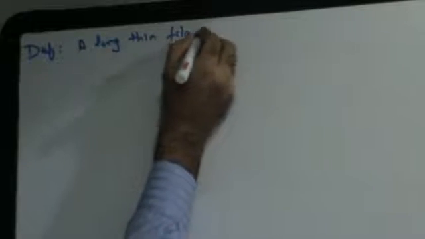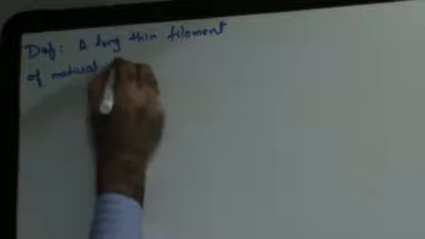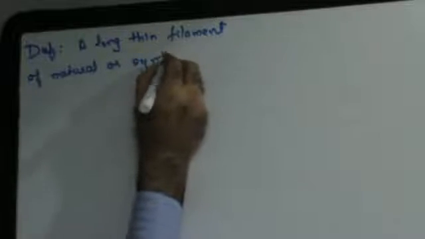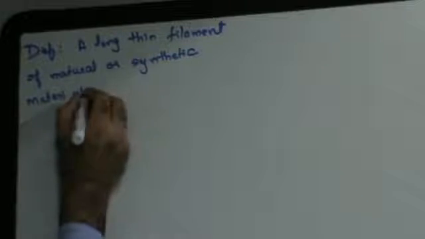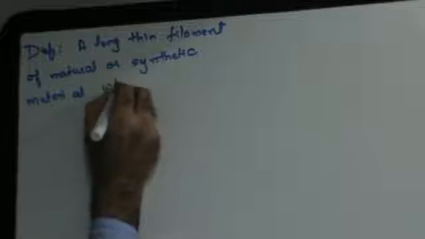Now first of all, what do we understand by fibers? Let's define fibers. A fiber is a long, thin filament of natural or synthetic material which can be woven or spun into a fabric.